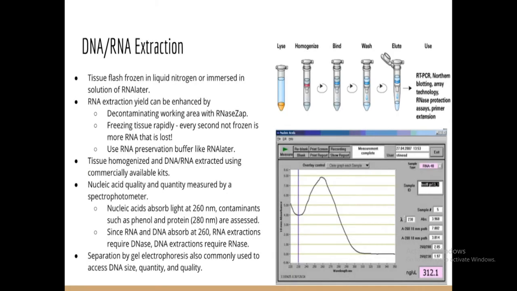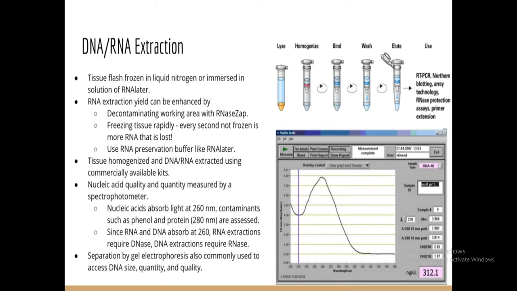So now we enter into the different molecular biology techniques and tools which are used in the different sections. The first and basic step is DNA and RNA extraction. So now we start our lecture on DNA RNA extraction. In this technique you freeze your tissue in liquid nitrogen and then immerse it in a solution for RNA.